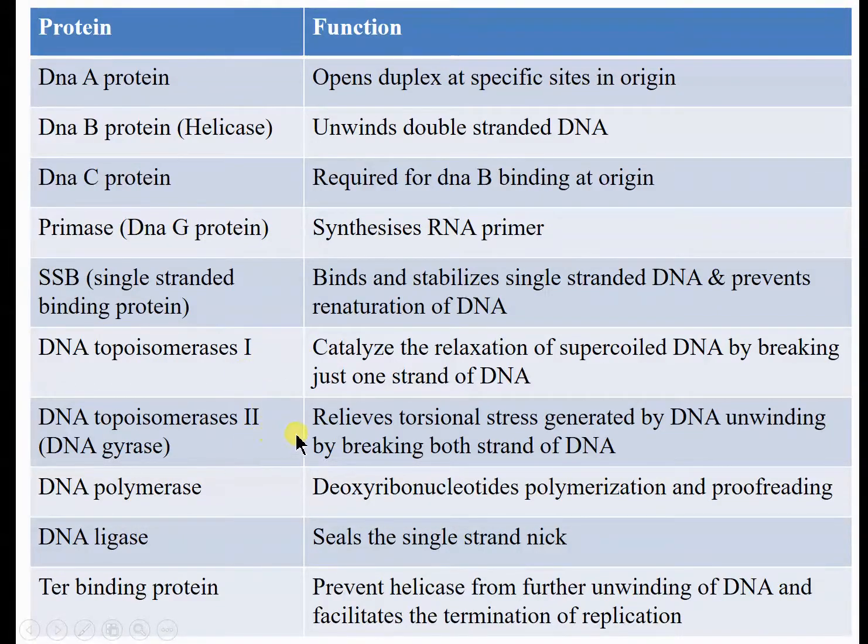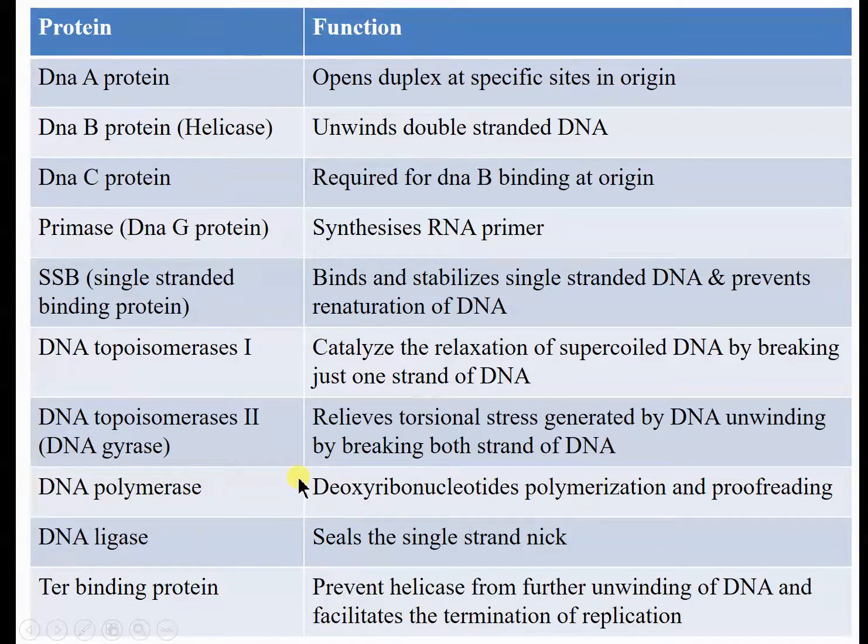And topoisomerase 2 will release the torsional stress generated by DNA unwinding by breaking both the strands of the DNA. They can put a break into both the strands simultaneously. So whatever stress has been generated due to the unwinding by the helicase enzyme will be relieved, and helicase can further move ahead.